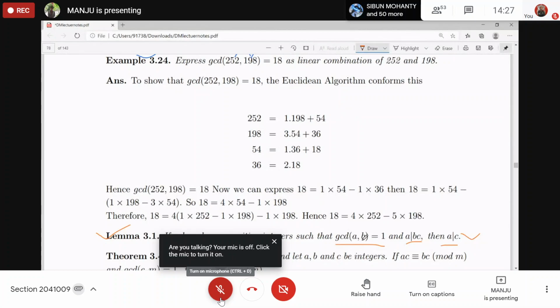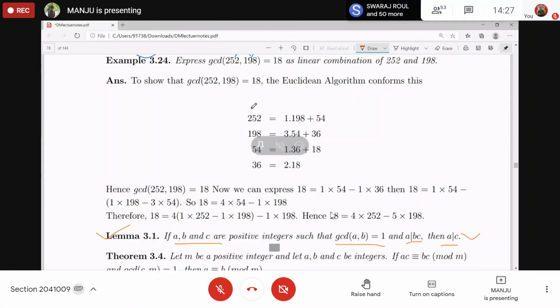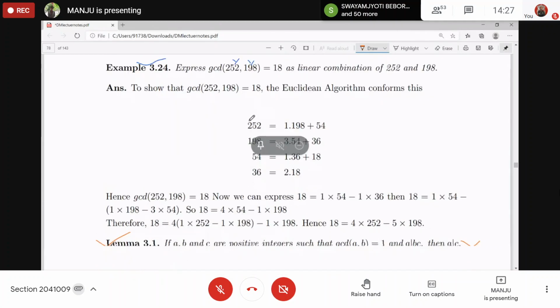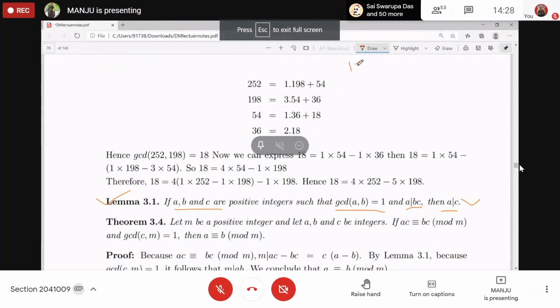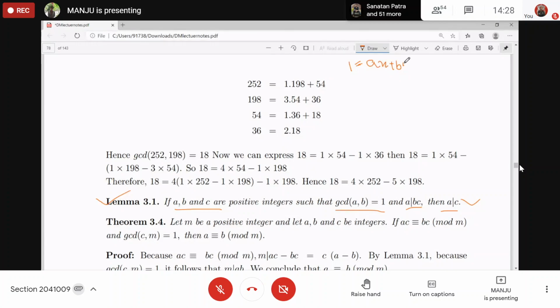See, GCD of A and B is 1. Can you write 1 as linear combination of A and B? That is a theorem. From this one we got, right? So GCD of A and B is given as 1. So 1 you can write as linear combination of A and B. So there exist some integer x and some integer y such that 1 is equal to A into x plus B into y. Now, the other thing is given, A divides B into C. A divides B into C, right?